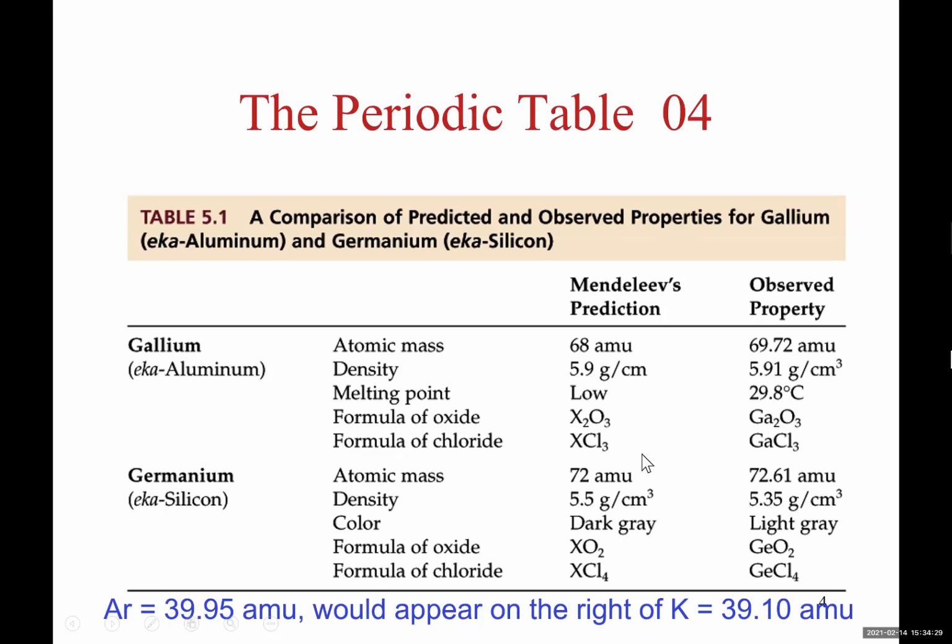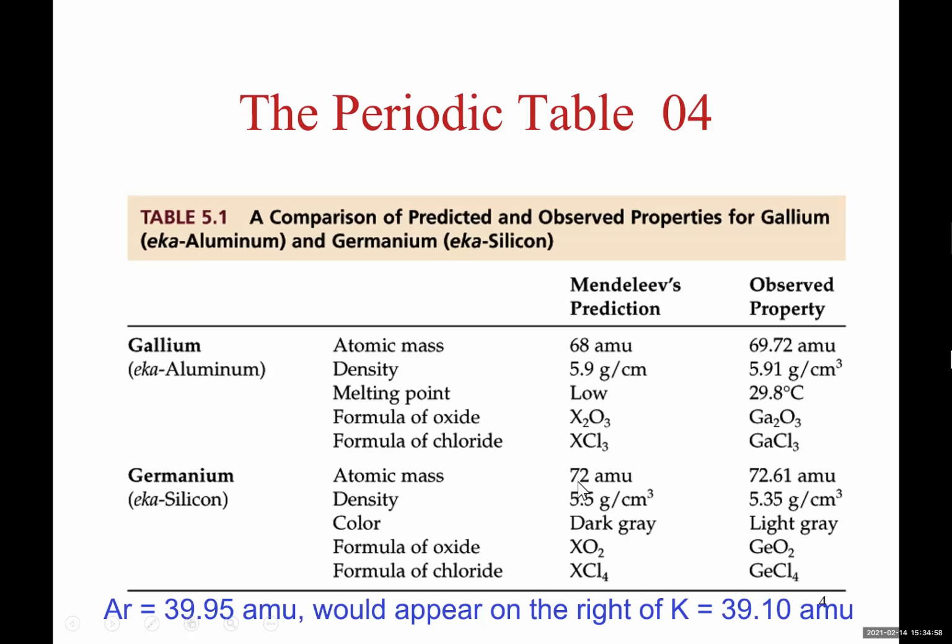Ga2O3. His prediction was that this new element must react with chlorine, just like aluminum. Aluminum reacts with chlorine to give you AlCl3. He said the product of the reaction of this unknown element with chlorine must be XCl3. Yes, that's exactly what gallium showed: it reacts with chlorine and produces gallium chloride.